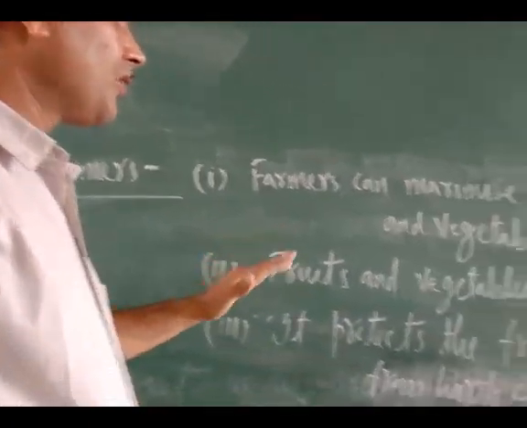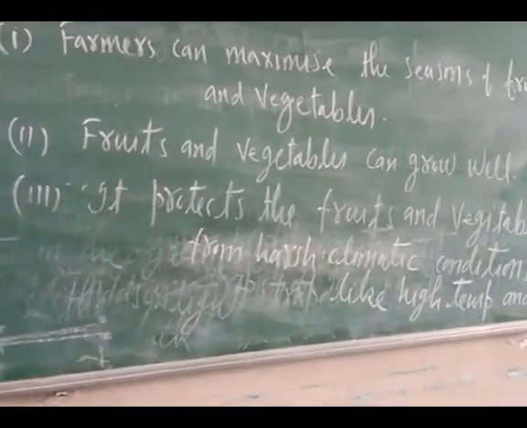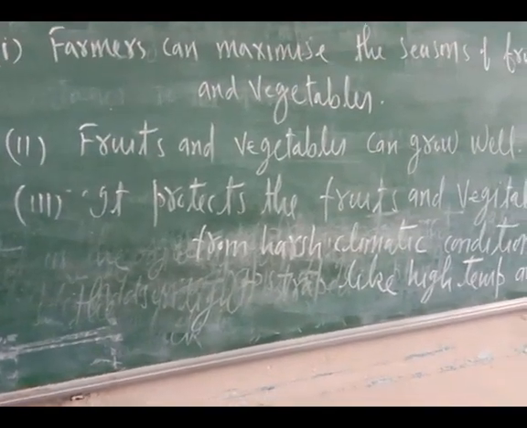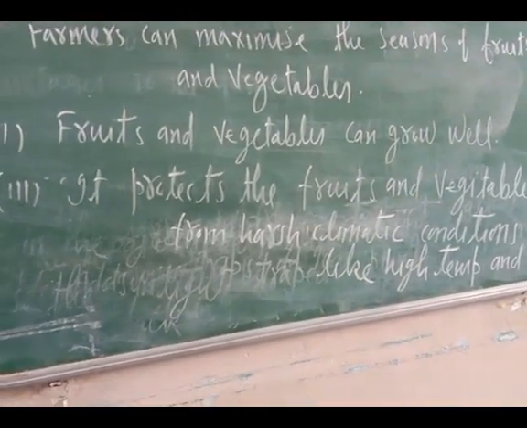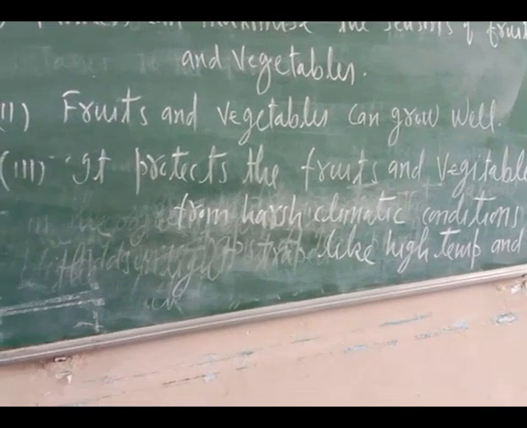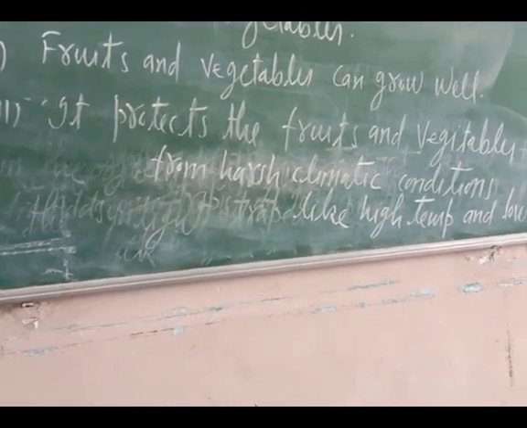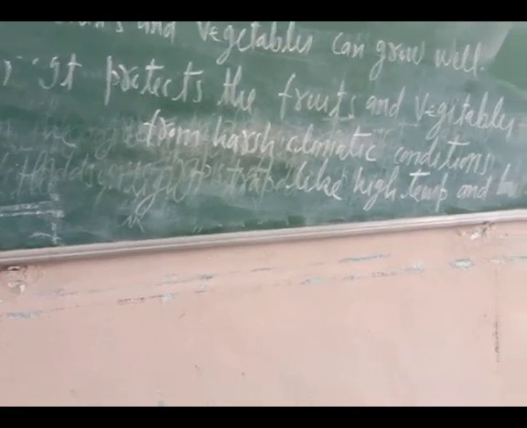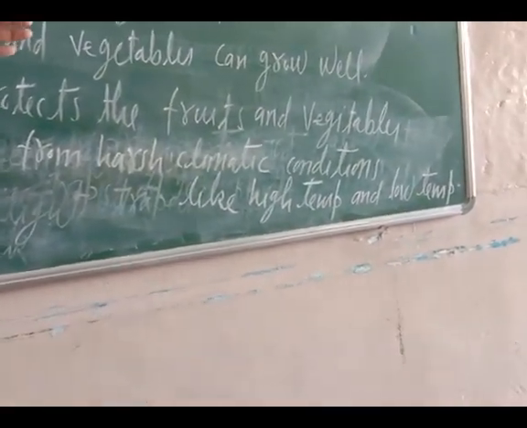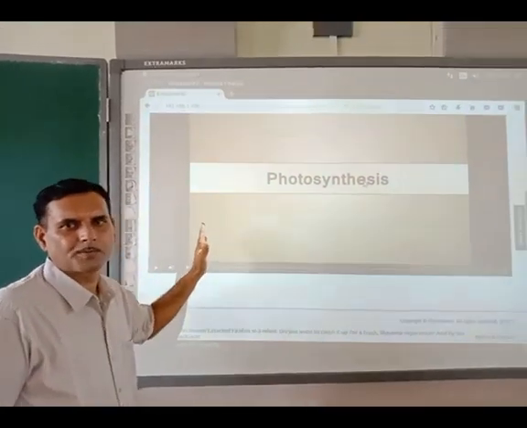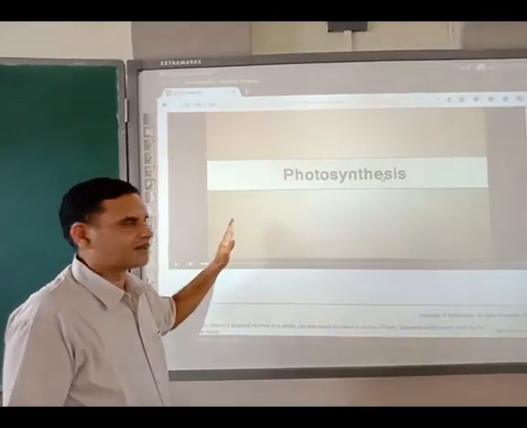Second, fruits and vegetables can grow well, since there are some harsh climatic conditions. But due to the greenhouse, our fruits and vegetables can be saved from harsh climatic conditions like high temperature and low temperature. As you know, photosynthesis is a very important process on this earth.